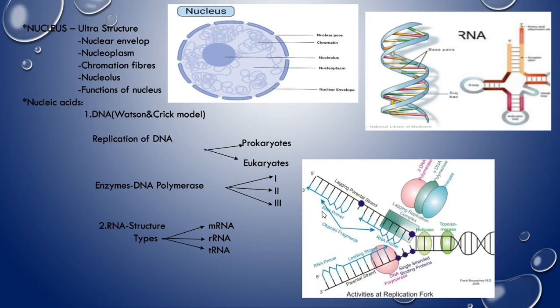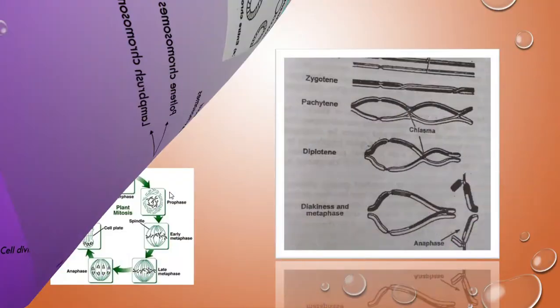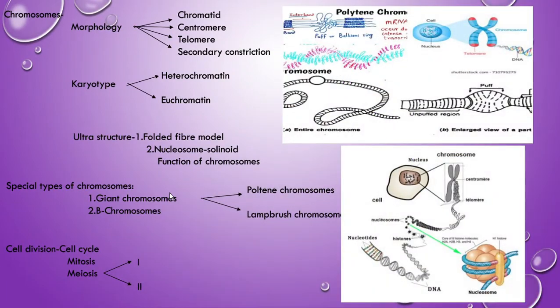Later, the termination part: termination is signaled by specific sequences like TER elements or TER proteins. Whenever the replication reaches them, it is automatically stopped. So one is the leading strand and the other is the lagging strand. Which enzymes are helpful is also very important in the replication of DNA. So these enzymes are DNA polymerase 1, 2, 3 separately. This is also important because a short question will come about DNA polymerase, right?